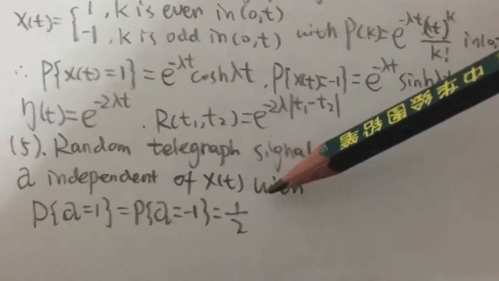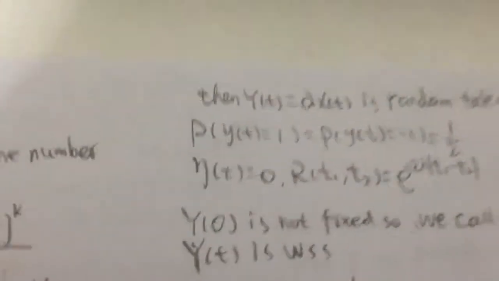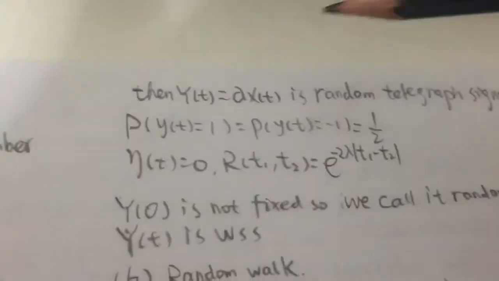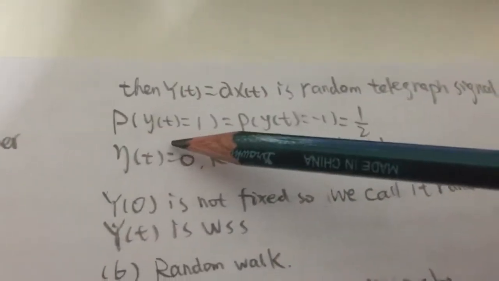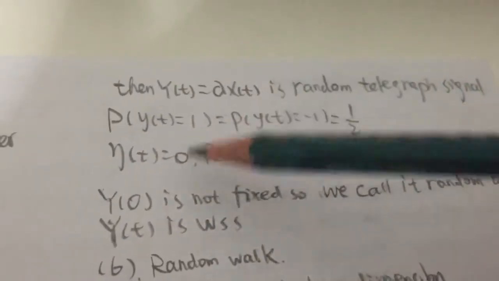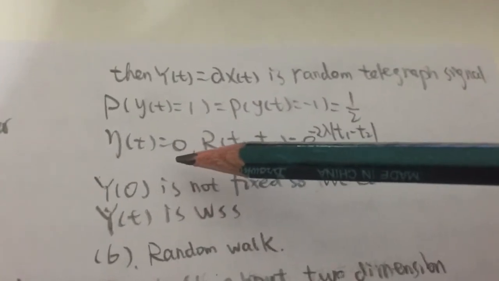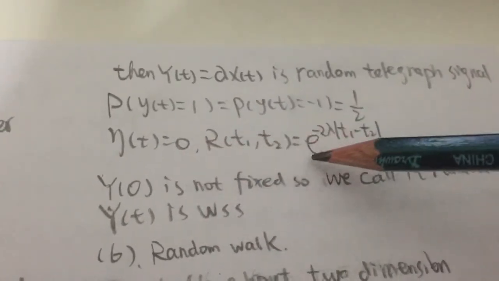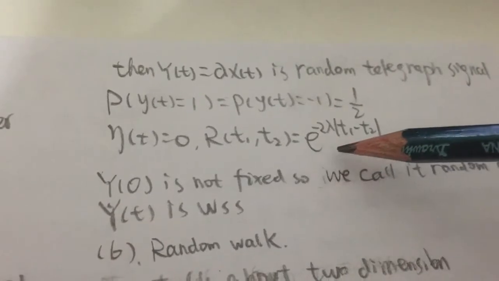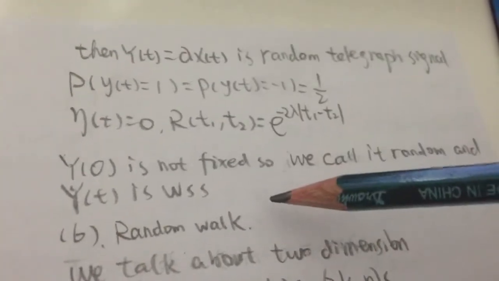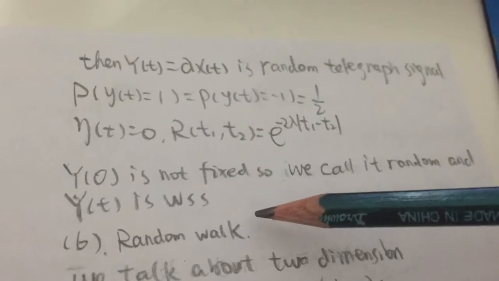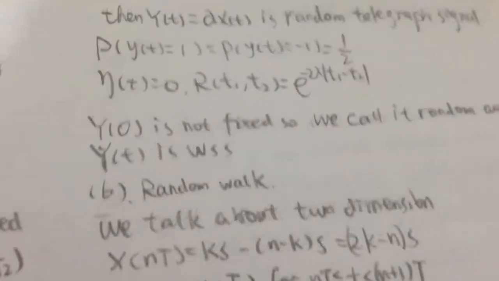So we have these definitions, and we have this one. We have found the expectation is 0, and the autocorrelation is a function of tau, so it's WSS.